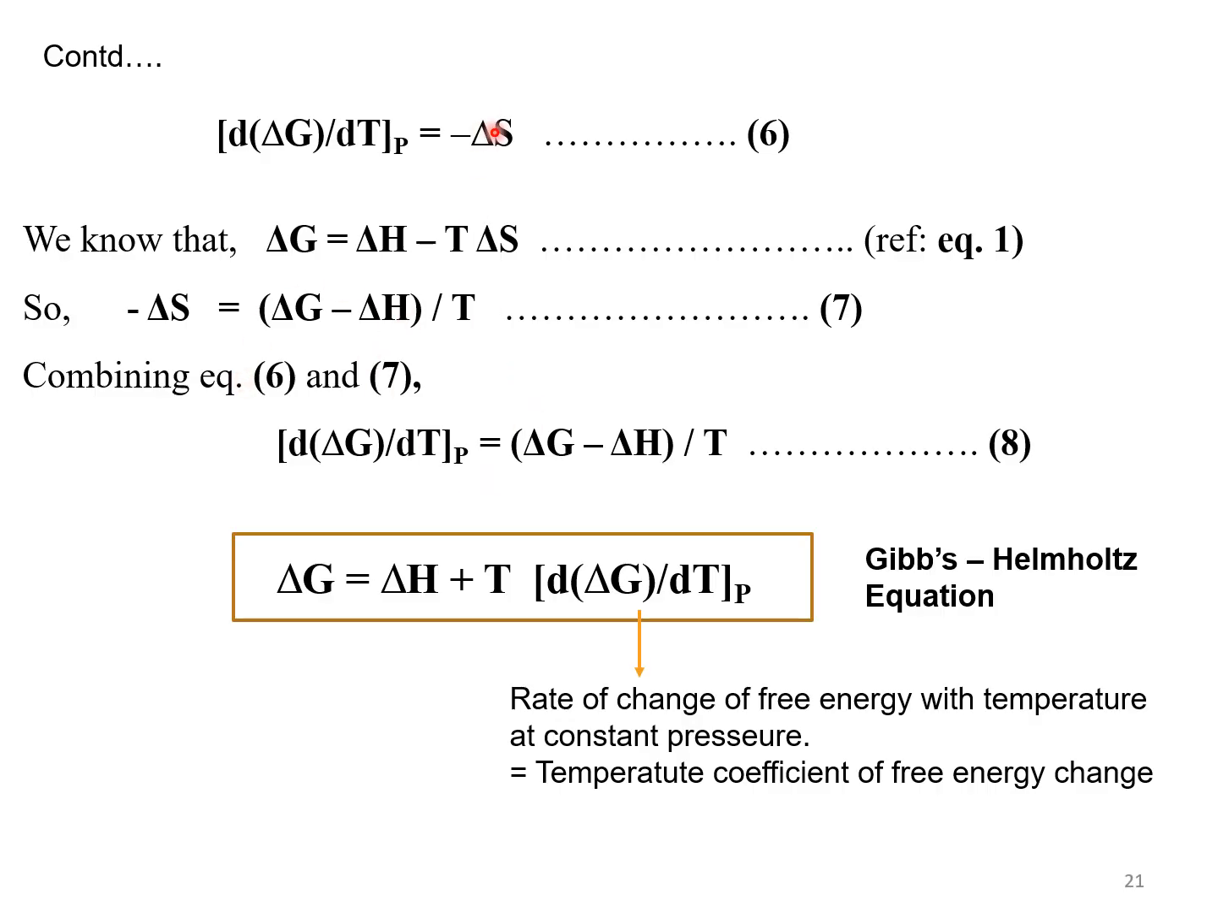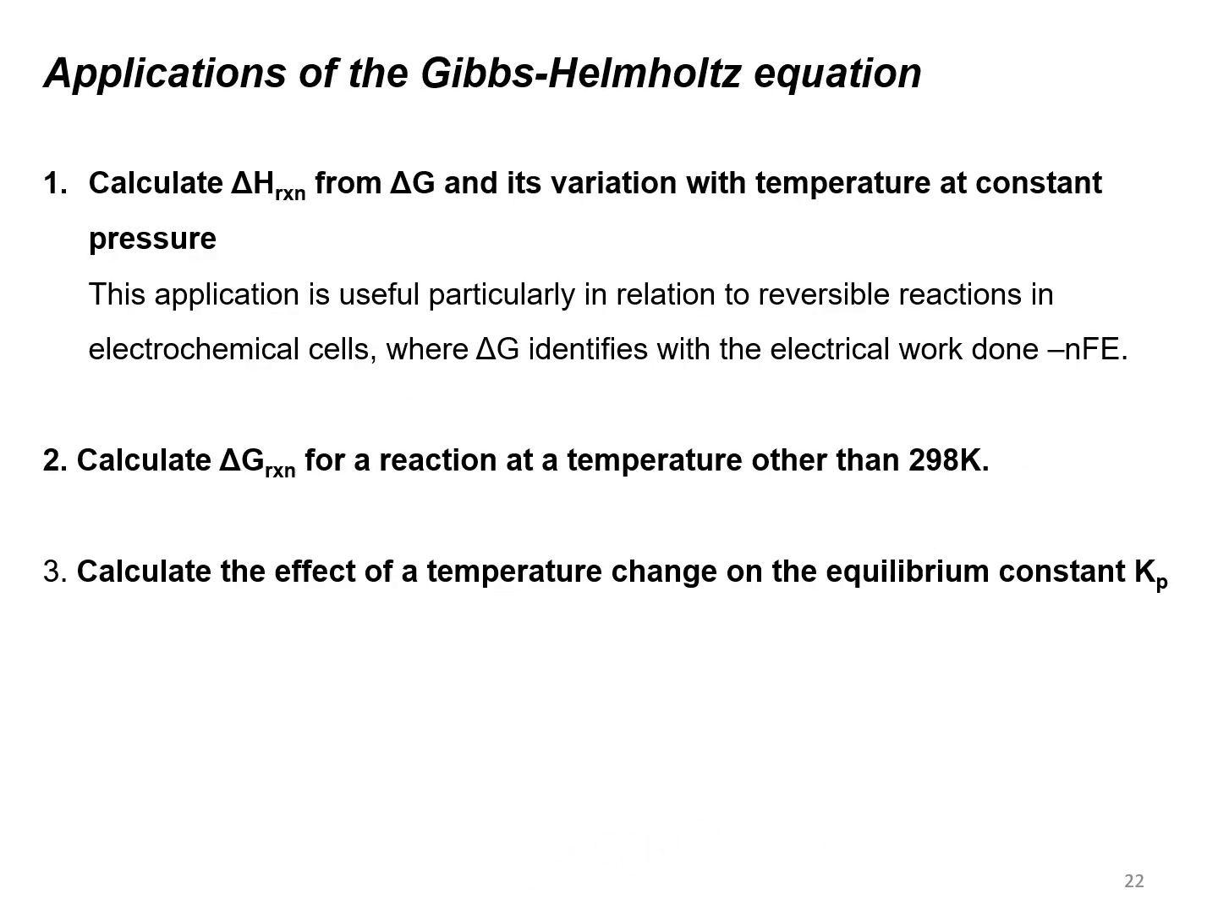So if you equate left hand side and right hand side, the final equation becomes delta G is equal to delta H plus T into (dou delta G by dou T) at constant pressure. This equation is known as the Gibbs-Helmholtz equation. Here, dou delta G by dou T is the rate of change of free energy with the temperature at constant pressure, that is, the temperature coefficient of free energy change.